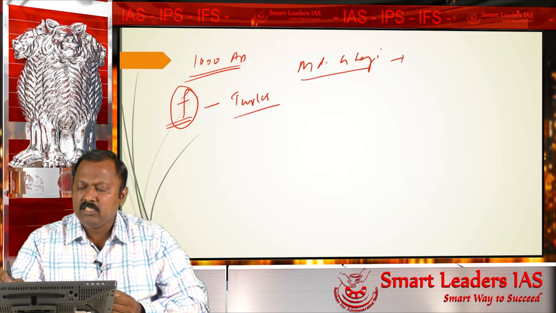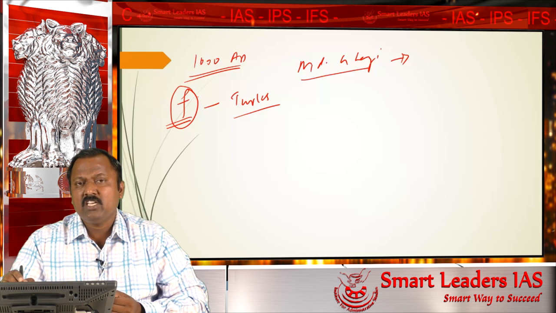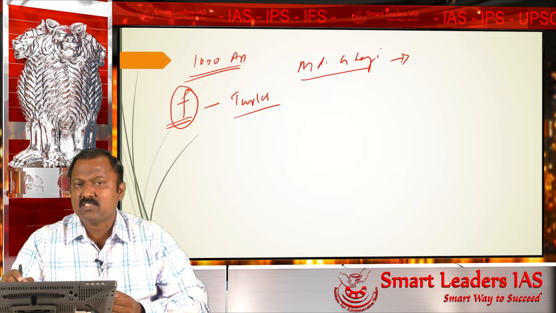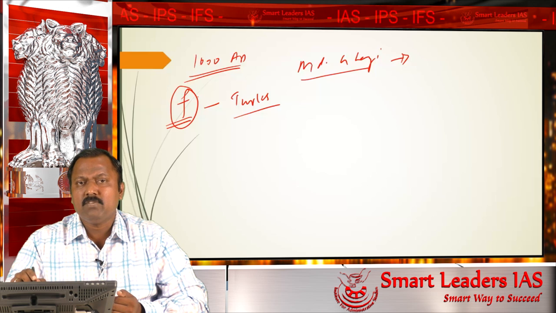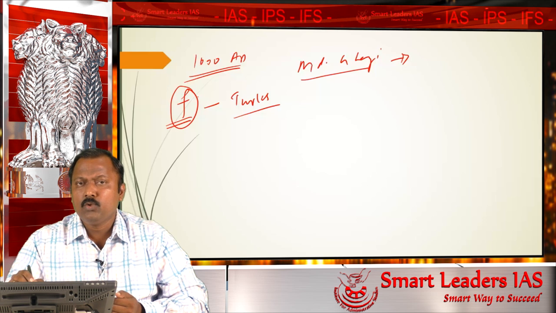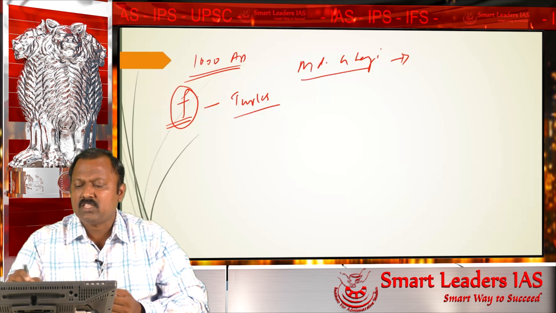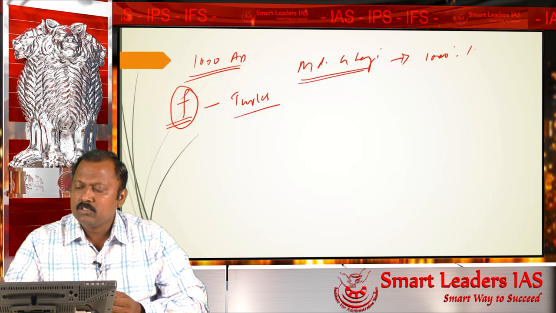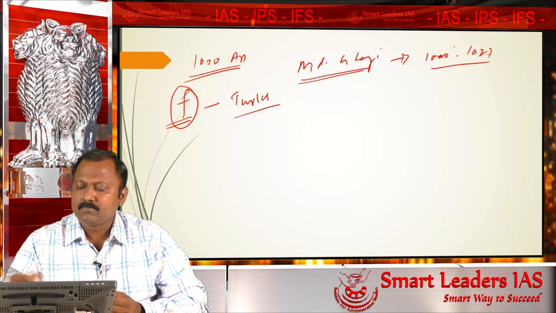Muhammad Ghazni is known for invading India numerous times, and most of the time his invasions were successful. His invasions were mainly based on economic aspects, looting and plundering India of its wealth. Muhammad Ghazni's time is around 1000 to 1027.